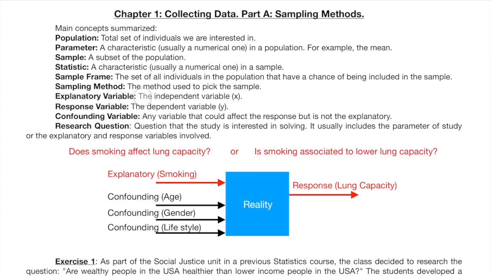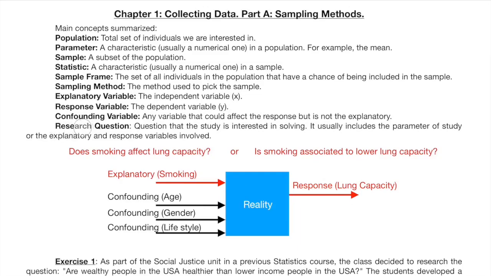Explanatory variable is just the name we give the independent variable in statistics, the x. In a similar way, the response variable is the dependent variable, the y. A confounding variable is any variable that could affect the response but is not the explanatory.